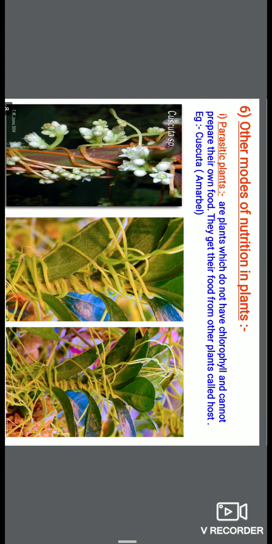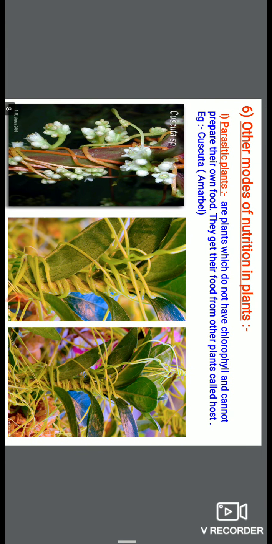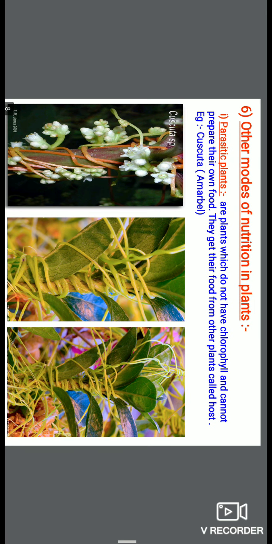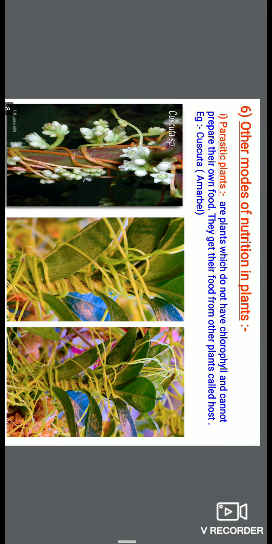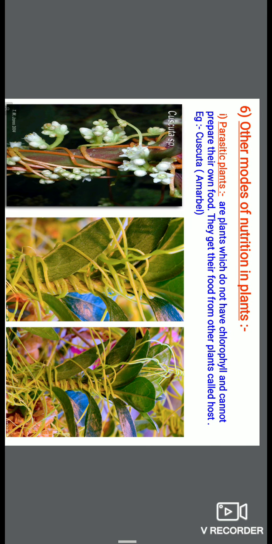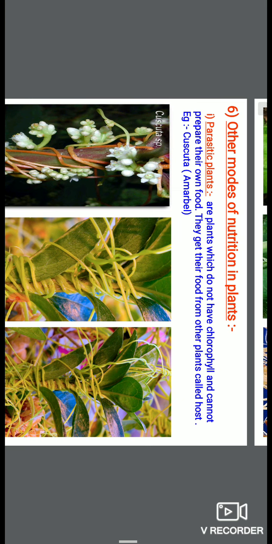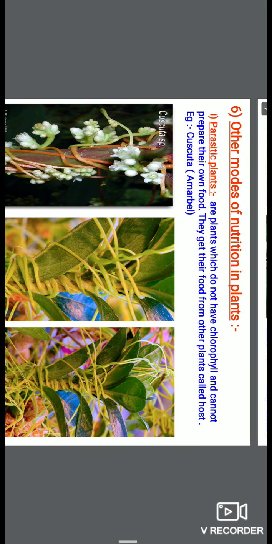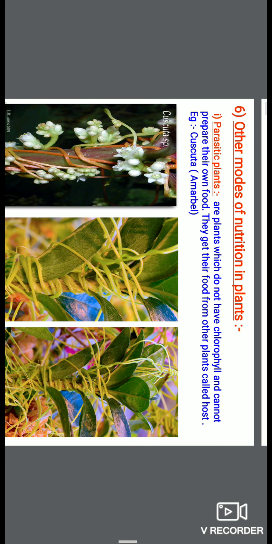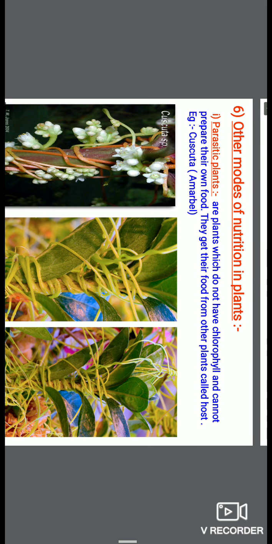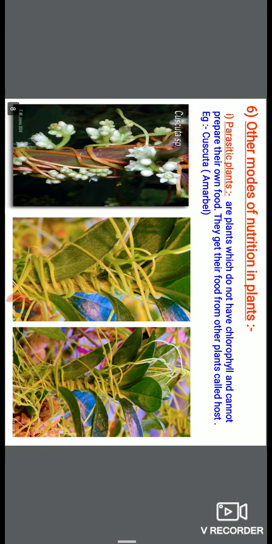And one example of a parasitic plant you must have seen is Cuscuta, that is known as amarbel, and this is a stem parasite. It grows on the surface of the stem and takes the nutrition from the stem of the plant. This plant is a parasite, and the plant from which it takes food is known as the host.